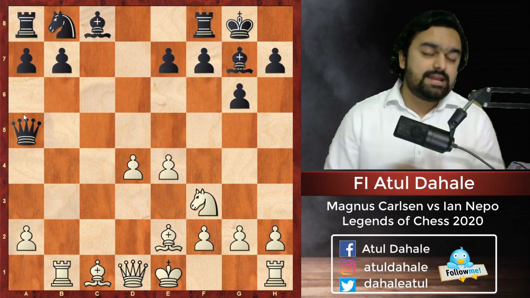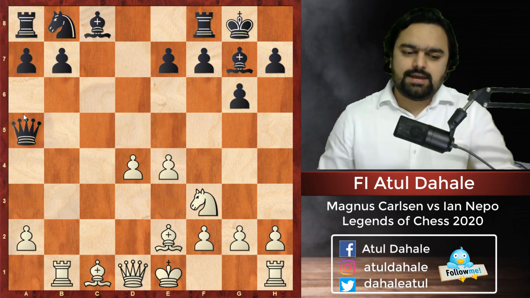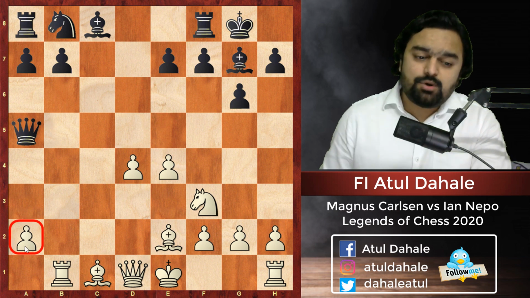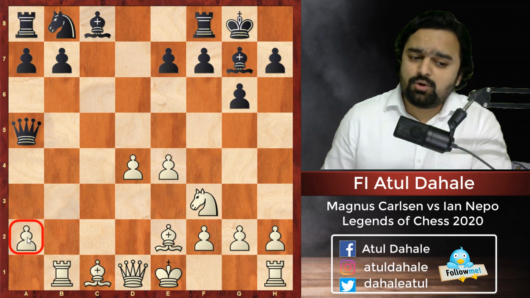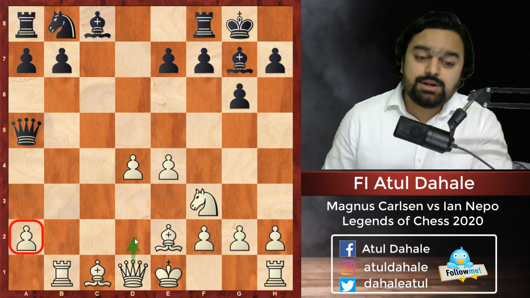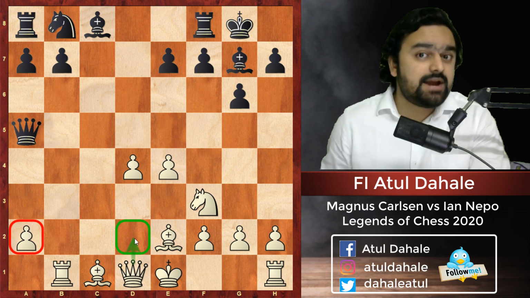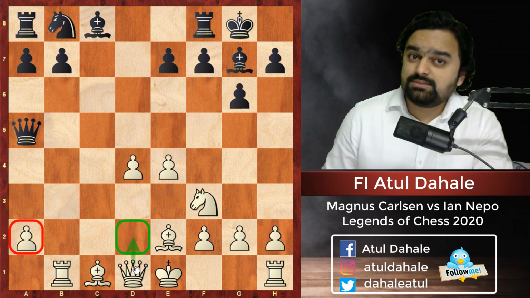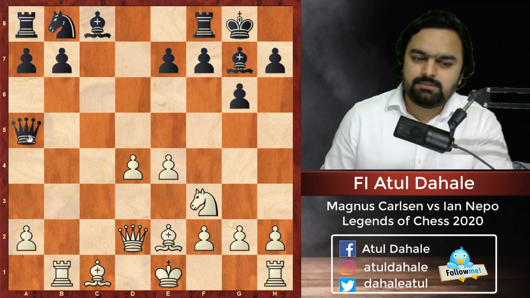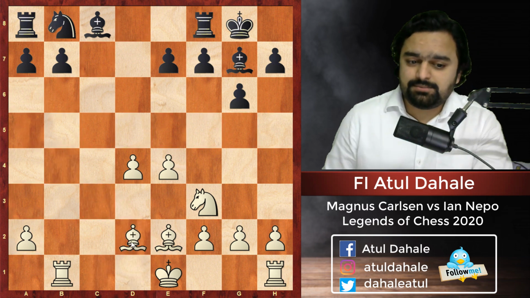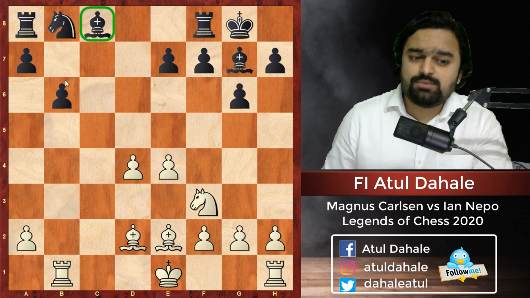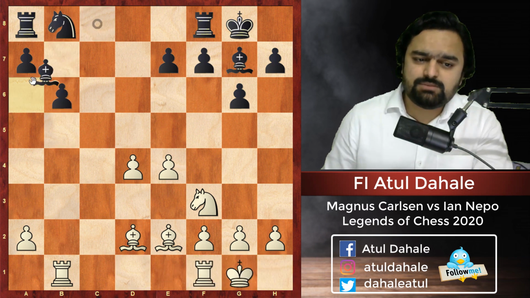Well, what is really happening? The queen a5 check is there. Black is also attacking the pawn on a2. Now, to protect the pawn on a2, you must play queen d2. But Magnus was not in any kind of mood to exchange the queens in this position, because if you play queen d2, then black will play queen takes d2, bishop takes d2, then he can play b6. Obviously we want to develop the bishop on c8, then castle and bishop b7.